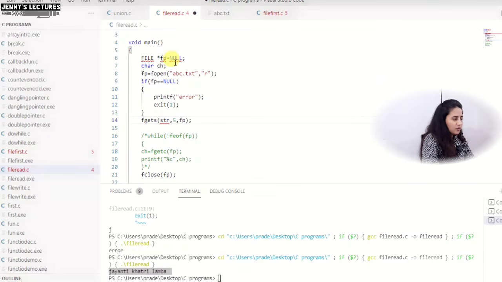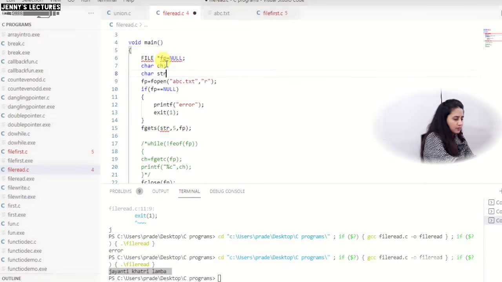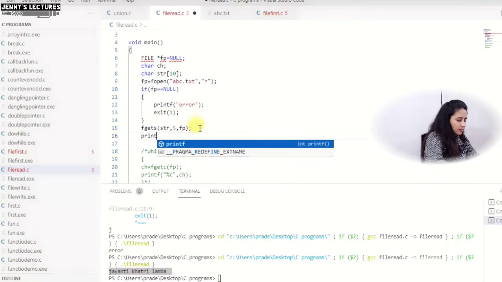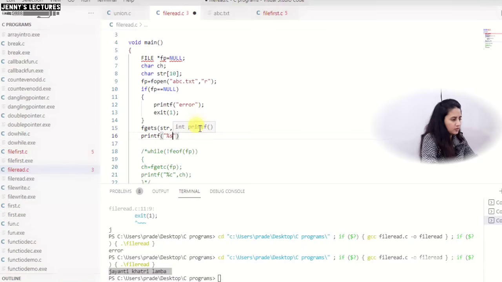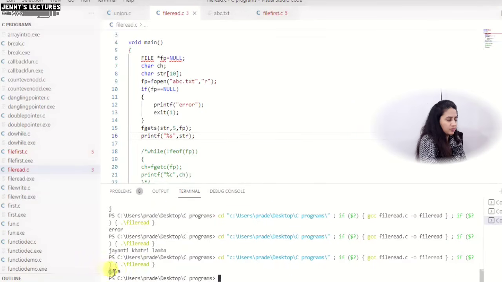Before using str, obviously we are supposed to declare str with buffer size 10, and simply print the string with %s and str. That's it. Now let me run this and show you the output. Only 4 characters it will read, JAYA, and 1 character is the null character. Automatically it will append 1 null character after the string.